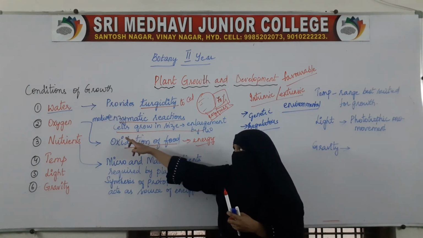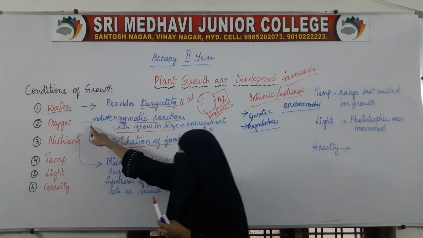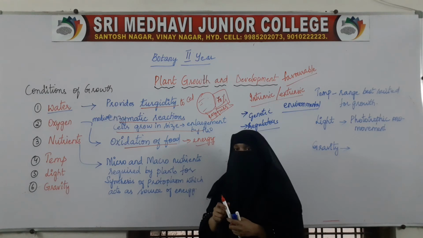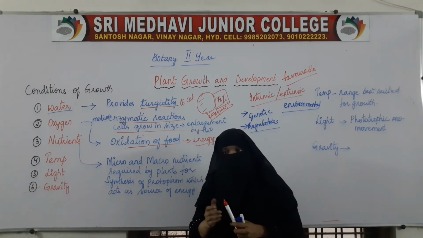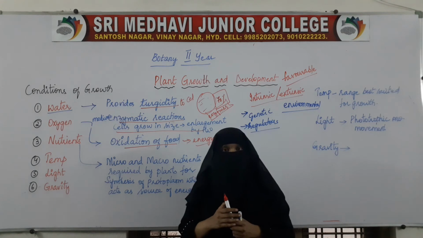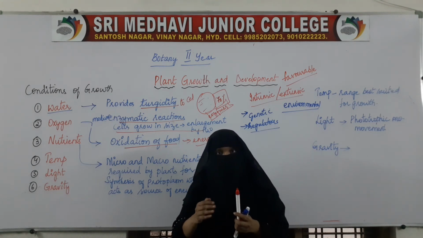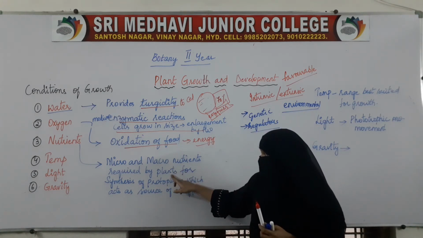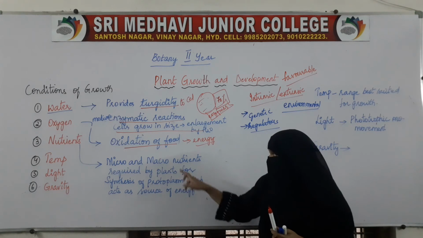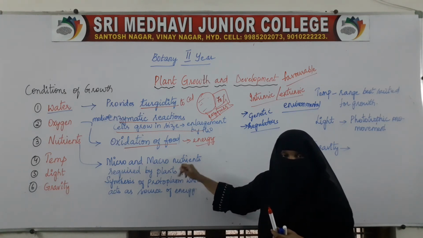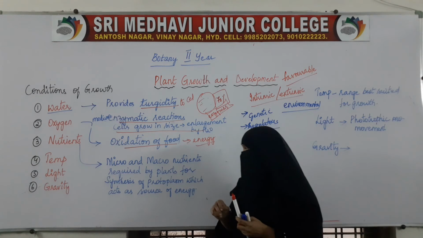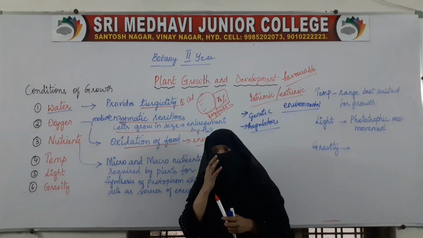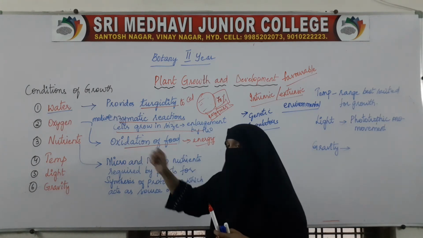So, the next condition is oxygen. Water is essential, oxygen is very essential. Then the third is nutrients. We all know that nutrients are divided into two categories, that is micronutrients and macronutrients. Plants require nutrients for the synthesis of protoplasm, and for the synthesis of the substances which act as the source of energy.